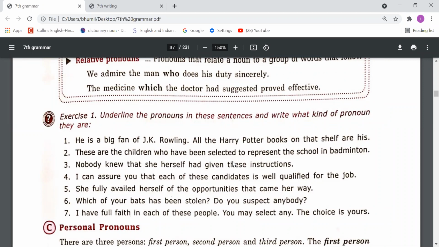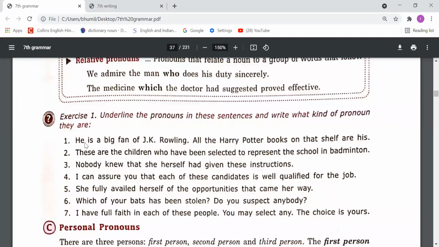He is a big fan of J.K. Rowling. All the Harry Potter books on the shelf are his. As we see here, he is a pronoun, and then all is a pronoun, then his is a pronoun. So he, all, and his, these three words are pronouns.